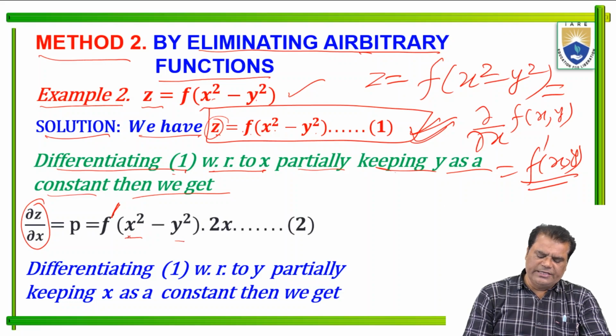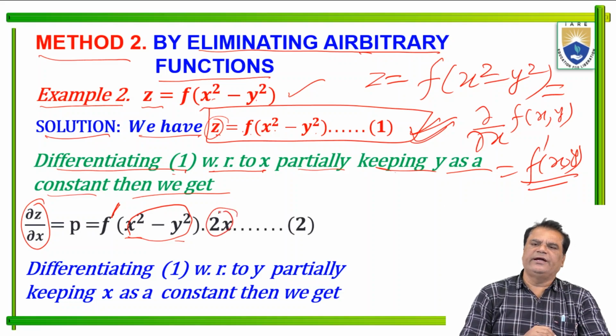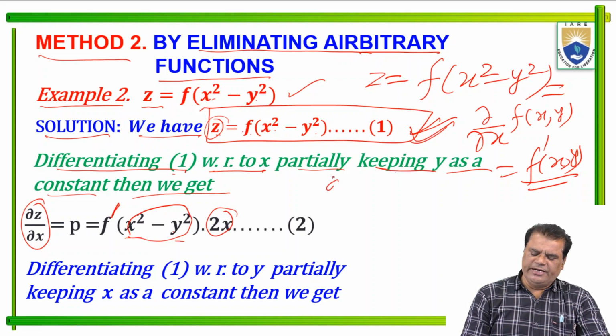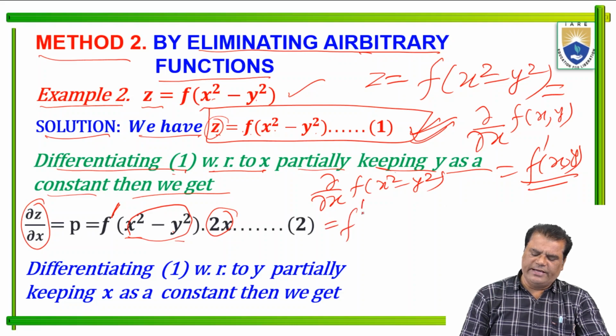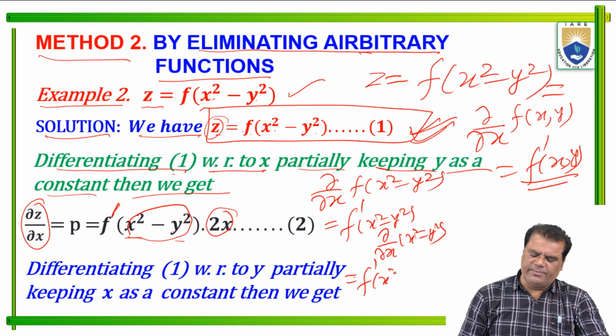Again differentiating the inside function x² minus y² with respect to x, we get 2x, and y² gives 0.